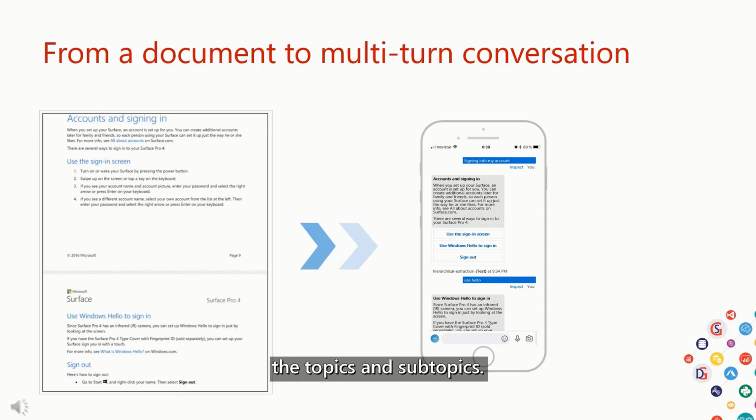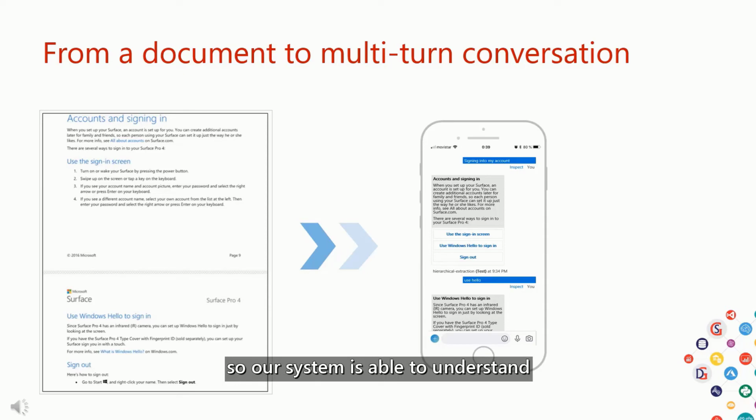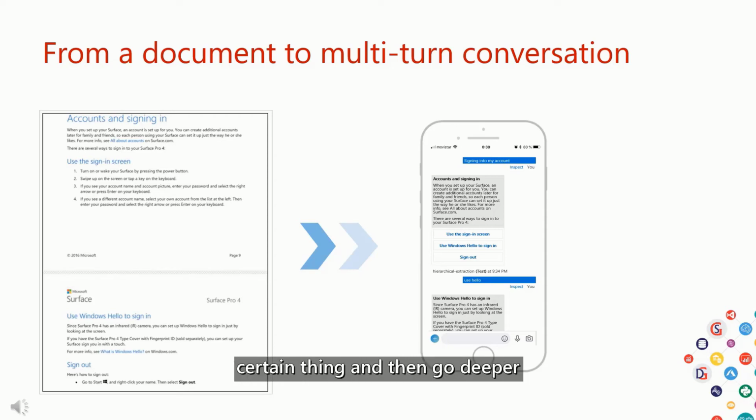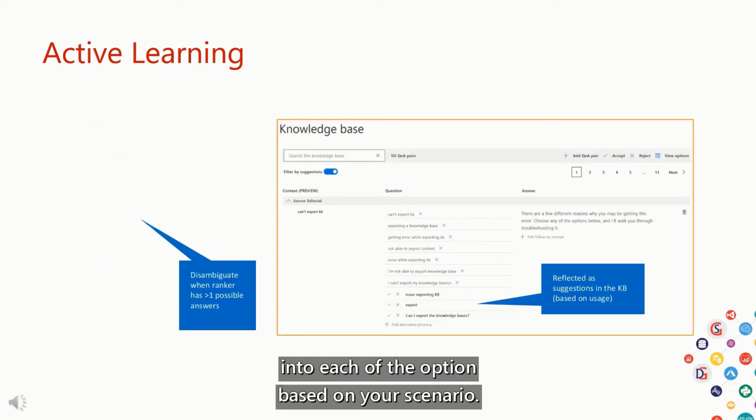Now how the whole system works here is it's able to understand the hierarchy of the topics and subtopics. So when you ask about accounts and sign in, and there are different ways of performing that particular action or doing that certain task, our system is able to understand those options belong to this hierarchy, and it will prompt you with those options. It gives you more of a guided conversation where you start talking about a certain thing and then go deeper into each option based on your scenario.